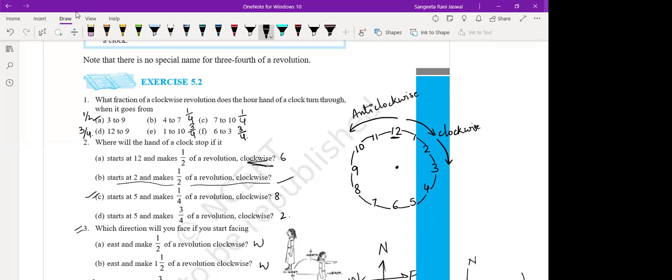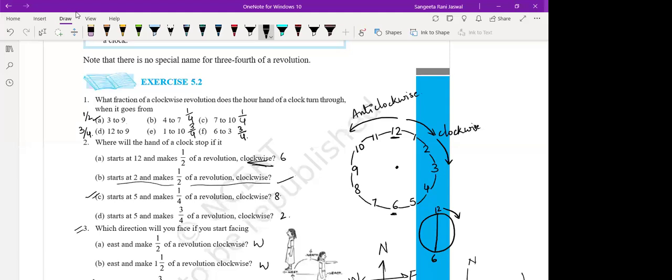It's making half of a revolution. Where is half of a revolution if the clock is like this, a circle? This is 12. It started from 12. Yes, ma'am. 6. This is half of a revolution. Okay, so that means it stopped at 6. So in this direction. Okay.